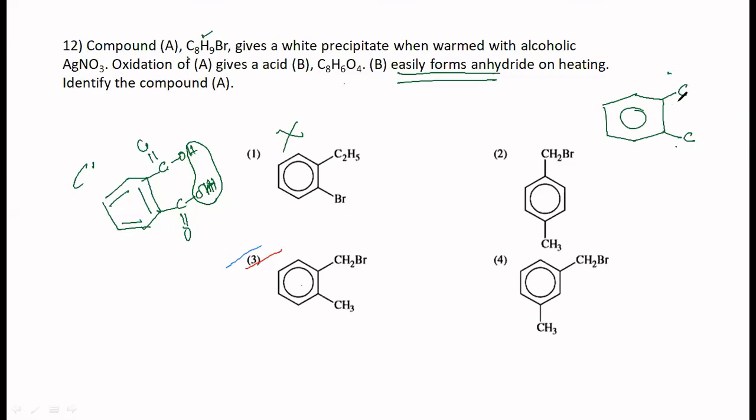So therefore, the compound should have CH2Br in the side chain. Then only it can give a precipitate with AgNO3. You can say that it is a yellow, white precipitate, or a pale yellow precipitate, because it is Br, okay? They may not sometimes give you a color also, but a precipitate is formed. So nucleophilic substitution happens, Br is going to react with Ag to form AgBr, which appears as a precipitate.